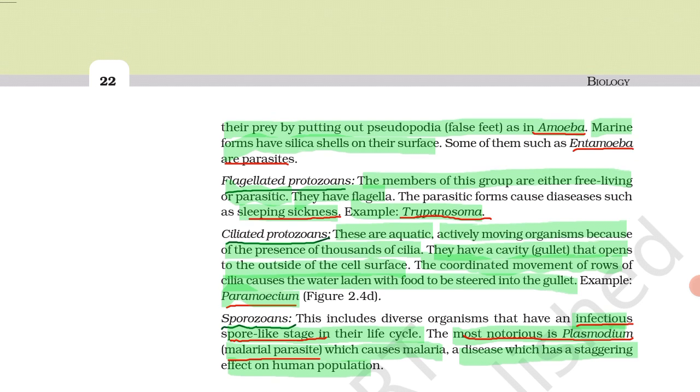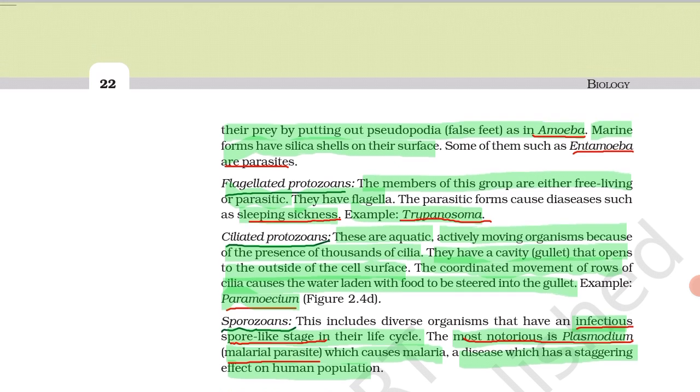Next is flagellated protozoans. The example of flagellated protozoans is Trypanosoma. It causes a disease called sleeping sickness. So they may ask a question like, sleeping sickness is caused by. So you must know about flagellated protozoans, and the example of these flagellated protozoans is Trypanosoma. Previously asked question from flagellated protozoans.